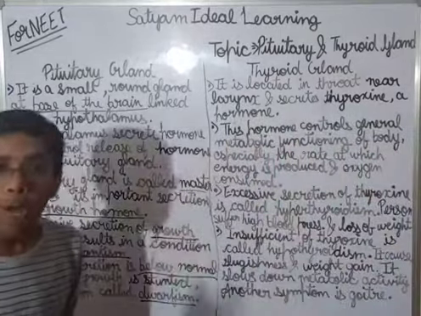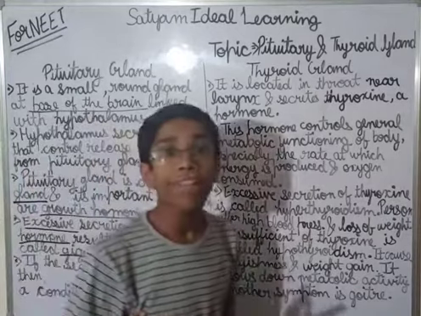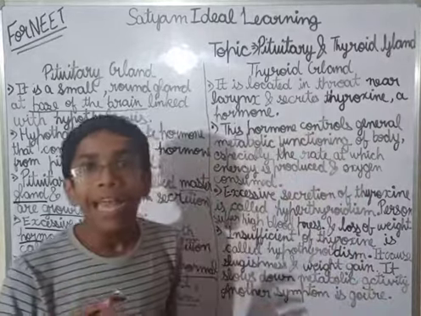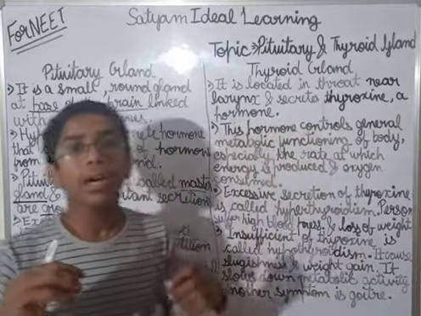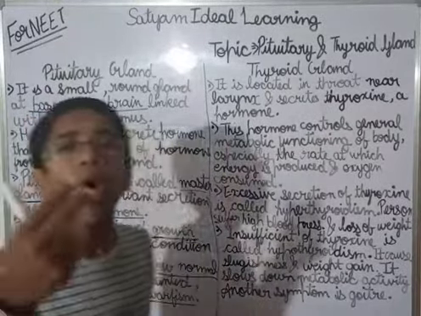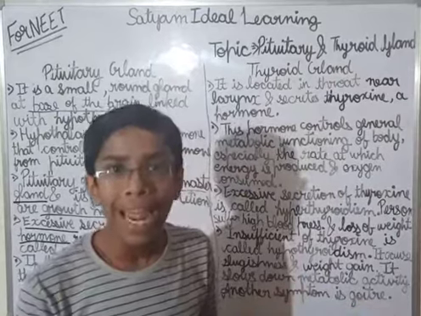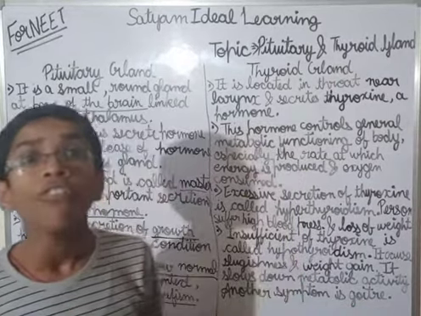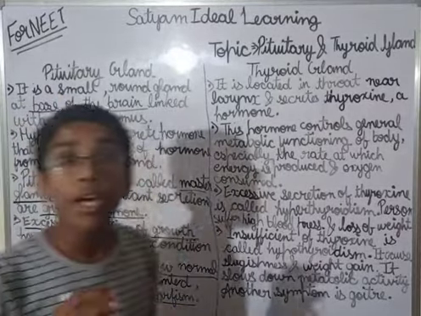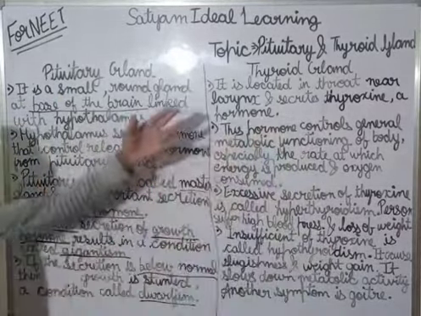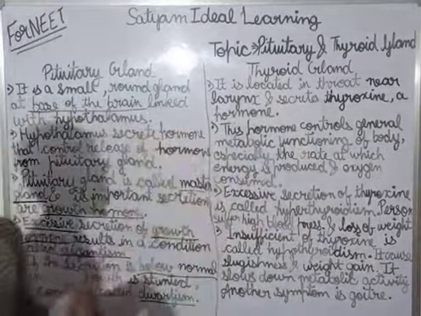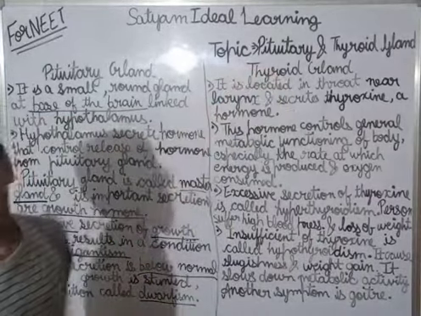It releases some of the hormones which go and help in the production of milk from the mammary gland. The mammary gland is a kind of gland, and it is secreting milk. So the pituitary gland is secreting some hormones which go into the mammary gland and help in the secretion of milk. Okay, and the pituitary gland also helps in the growth of the thyroid gland and in the functioning of the thyroid gland also. So it controls the growth of the thyroid gland also.